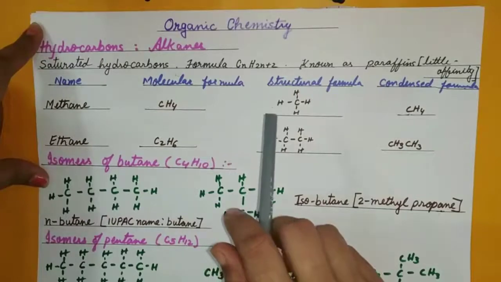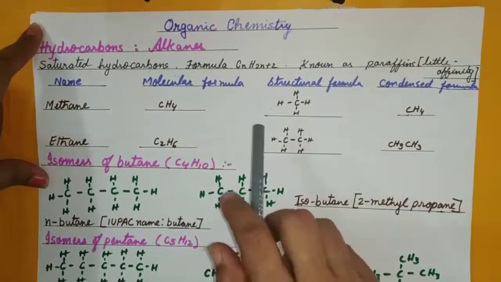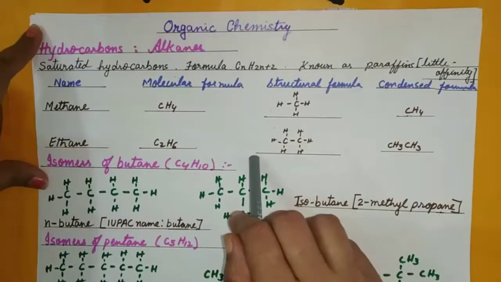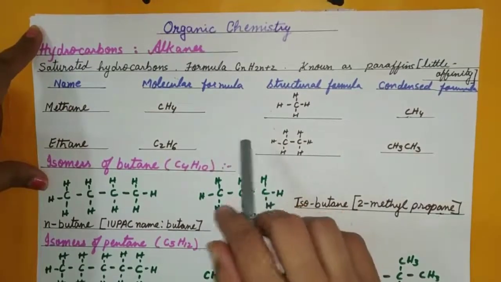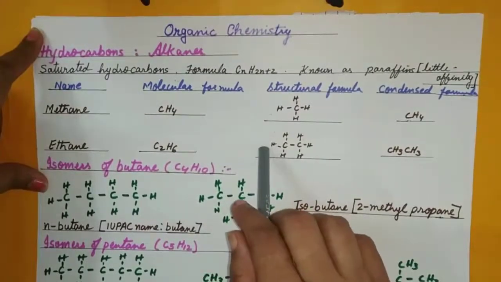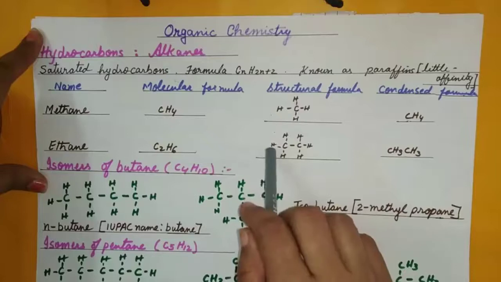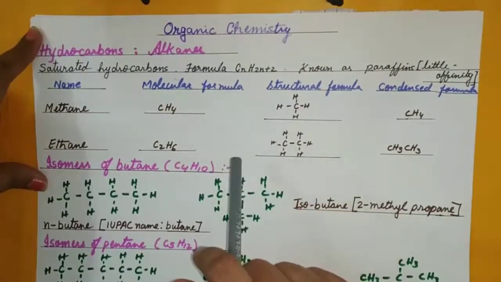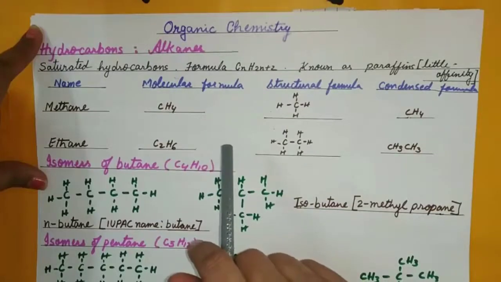And here I will explain the properties of hydrocarbons, their structure, IUPAC names, preparation, and some of the uses, of course. Dear students, I will stick to the syllabus and make sure that you understand it completely.